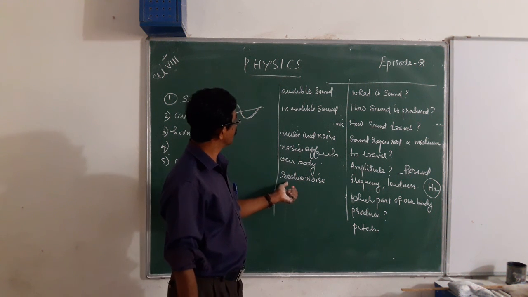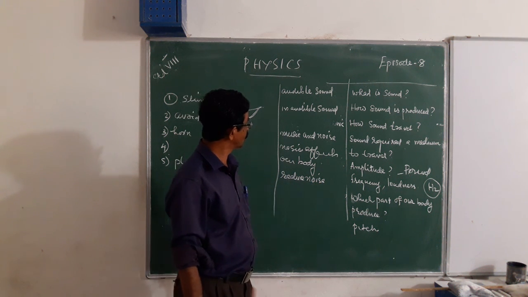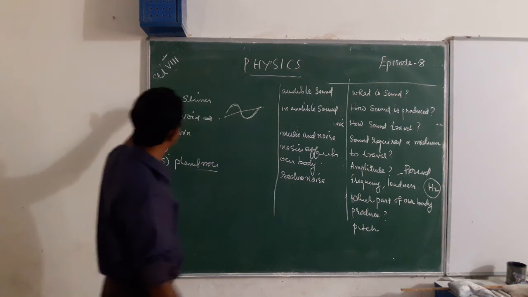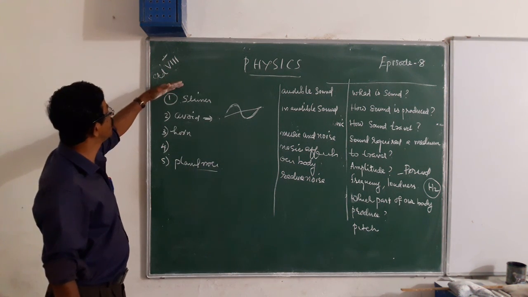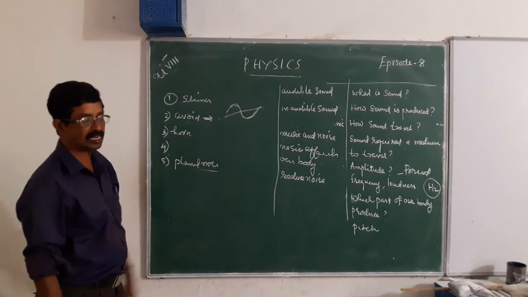Then what are the methods to reduce noise pollution? There are different methods: using silencers; avoiding box type loudspeakers after 10 p.m. and before 6 a.m. at night; using box type loudspeakers instead of horn type loudspeakers; not constructing factories or other things near the residential area.